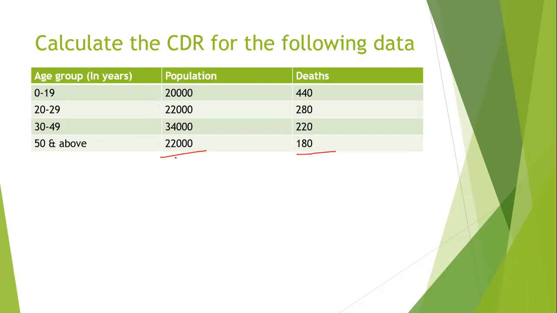What is the total of population, students? Suhas, what is the total of population? Yes, Zubair, correct, it is 98,000. Suhas, give me the total of deaths. Are you there, Suhas?